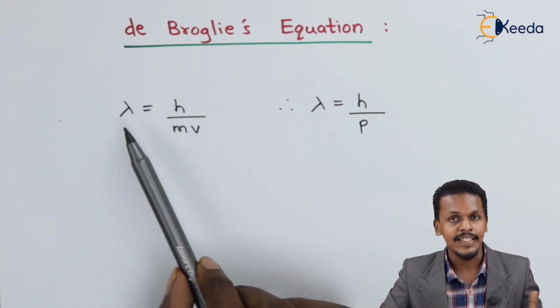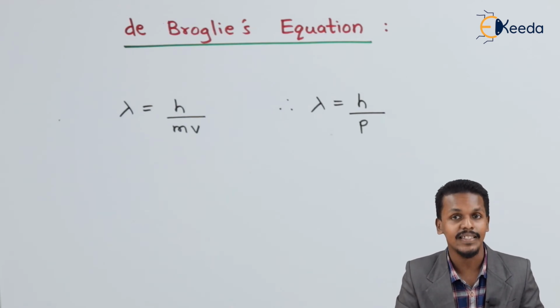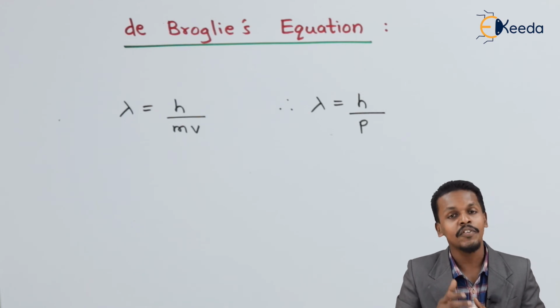So this indicates that the electron has a dual nature, that of a particle as well as a wave. And that's it.